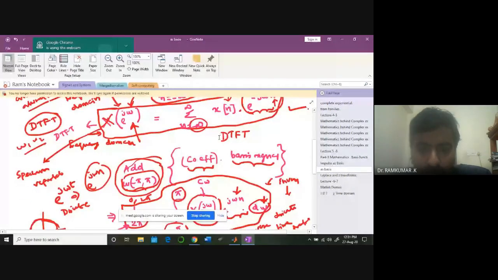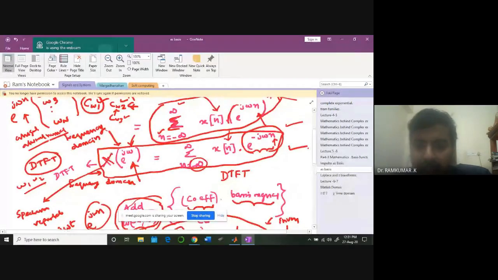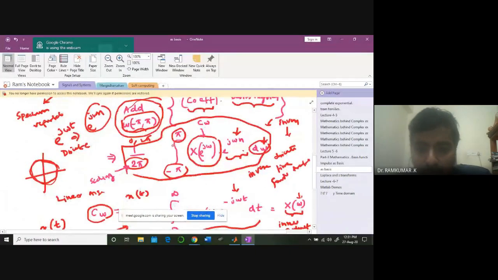Finally, if I want to represent my x of n back, I choose all these coefficients and integrate over d omega. This e power j omega n is the basis vector, combined with the coefficients. If you add all those, I get back my x of n. This is called the inverse discrete time Fourier transformation.